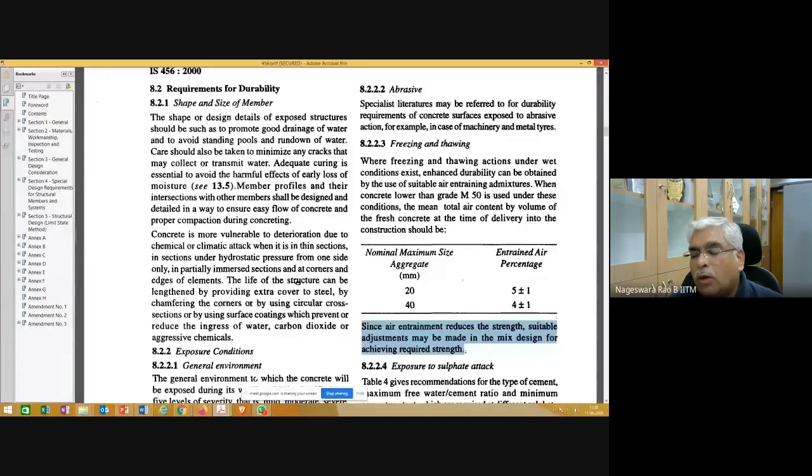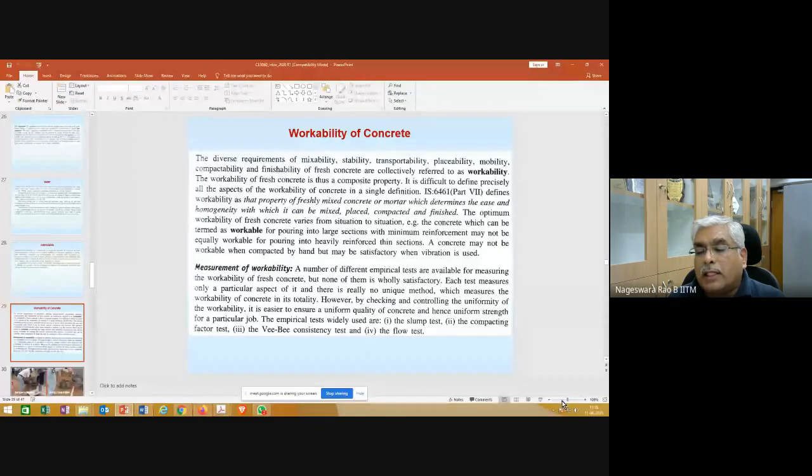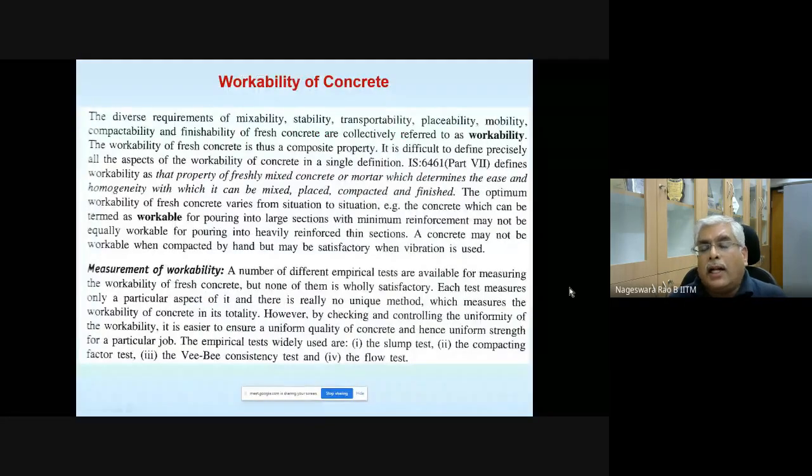And IS 10262, the mix design code I told you about, is for normal concrete. For air entrainment concrete, what corrections and other things, IS 10262 is not going to prescribe anything. Okay. This is just for completeness, in the sense of why air entrainment is required in concrete. I just want to touch upon that. Okay. Any questions? If not, let's proceed further and quickly go through this.